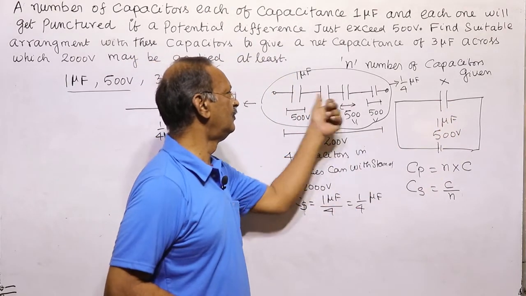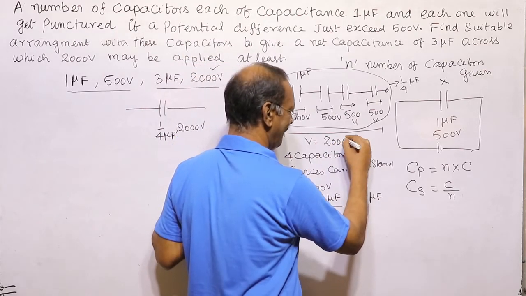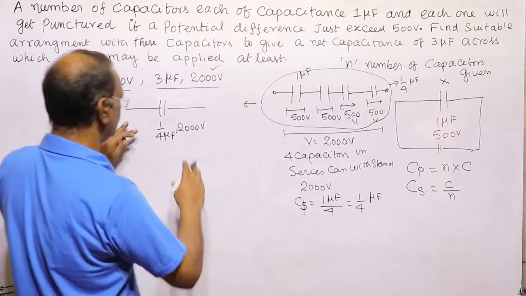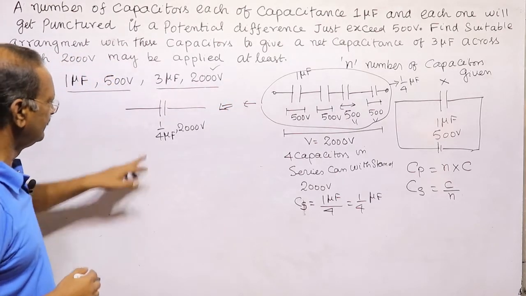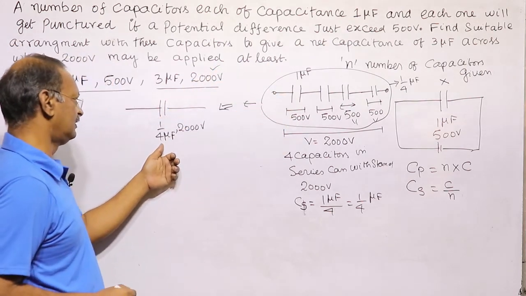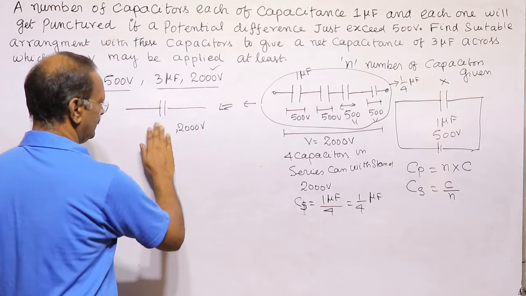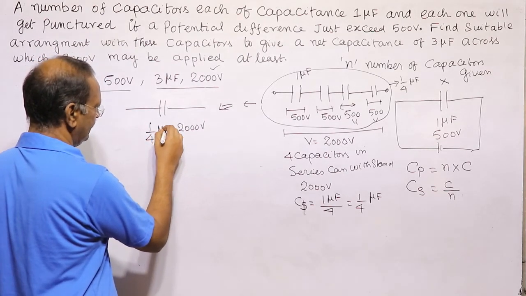If you connect 4 in series, it can withstand 2000 volt. So this equivalent set can produce 1 by 4 microfarad at 2000 volt.